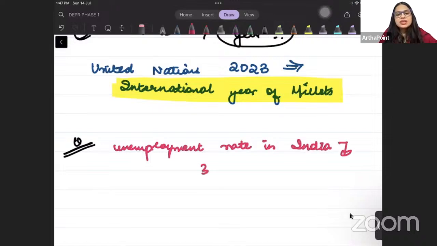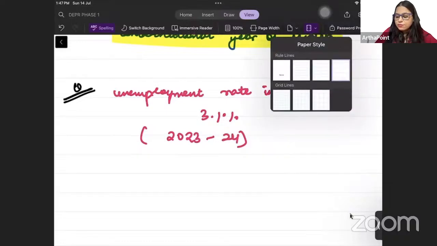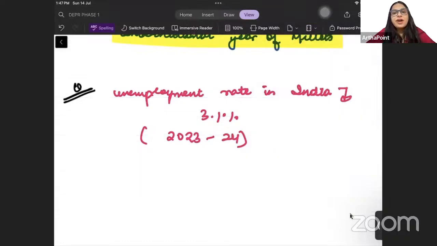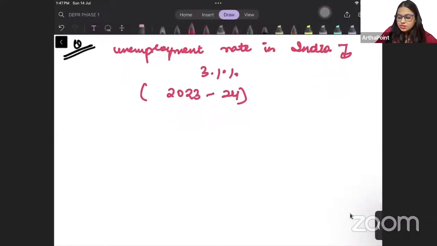Beta, that is basically 3.1% during 2023-24. So the unemployment rate in India was at 3.1% during 2023-24. Okay. Then next thing, beta, next important thing.